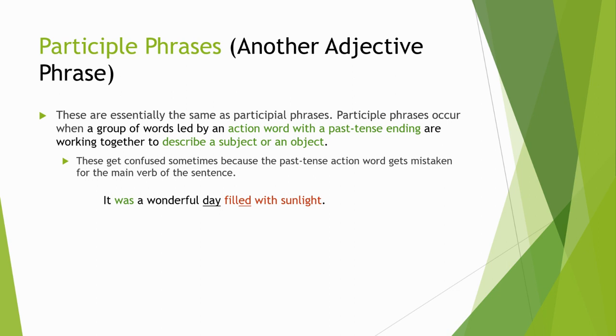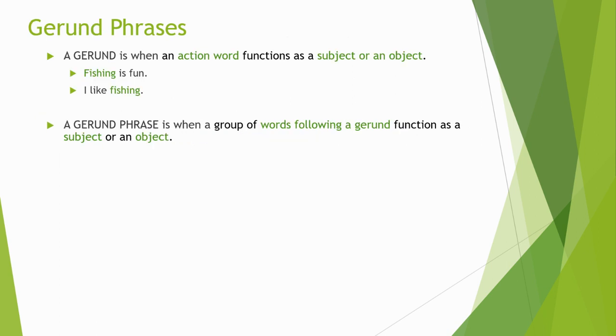Okay, now the last type of phrase that we're going to talk about is what we call a gerund. Now, here's the thing. Gerunds also deal with those ing ending words. So we have to have it straight between what a participial is and what a gerund is, because, like participial, it also deals with that ing ending. All right, so first of all, before we can talk about gerund phrases, just what is a gerund in general?